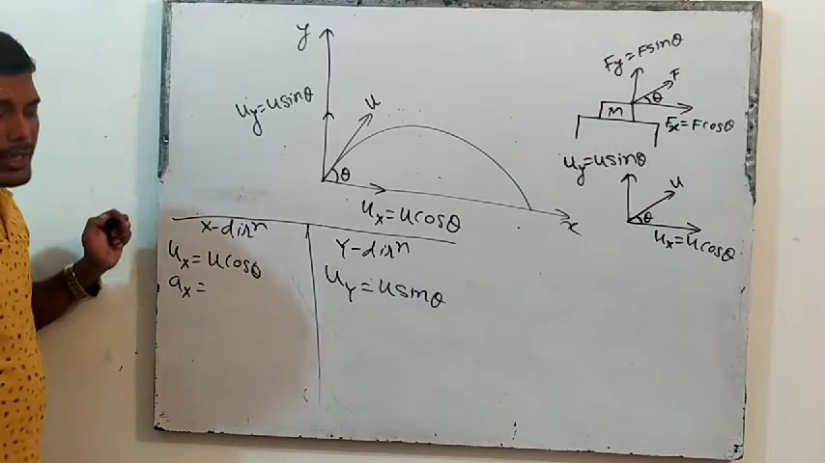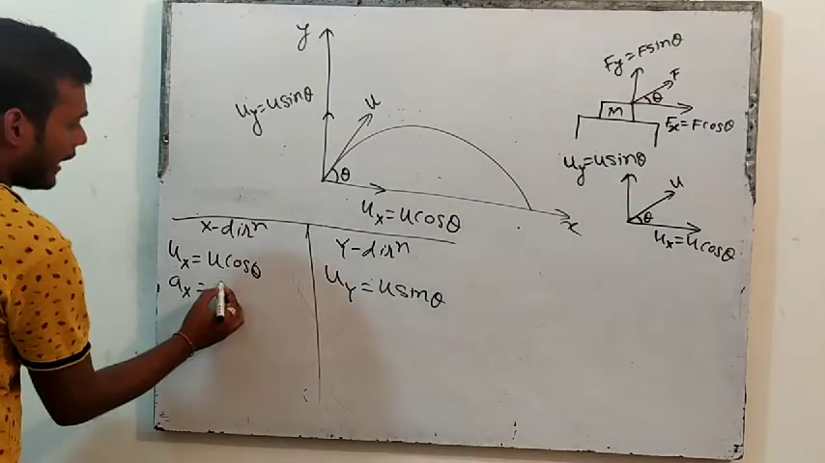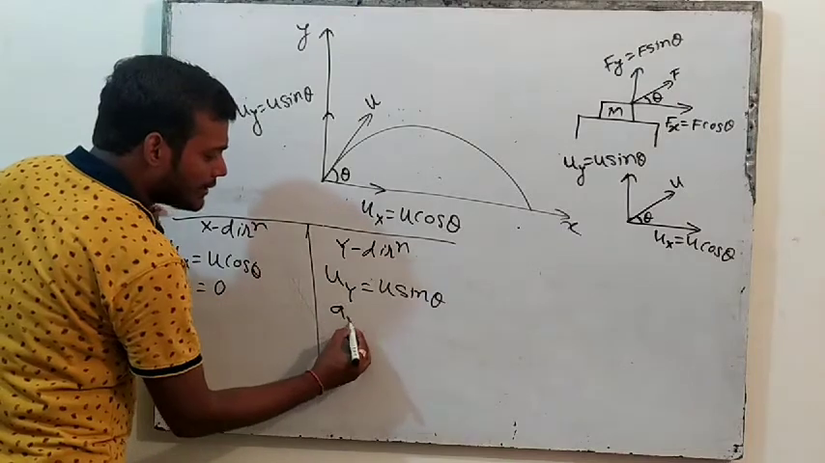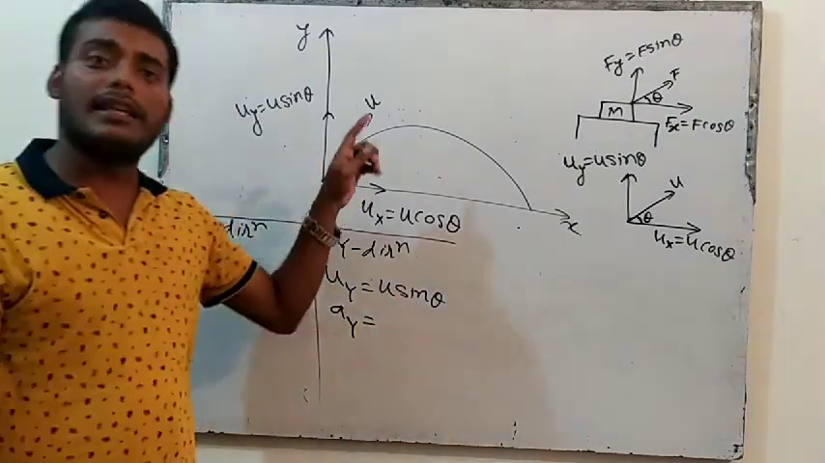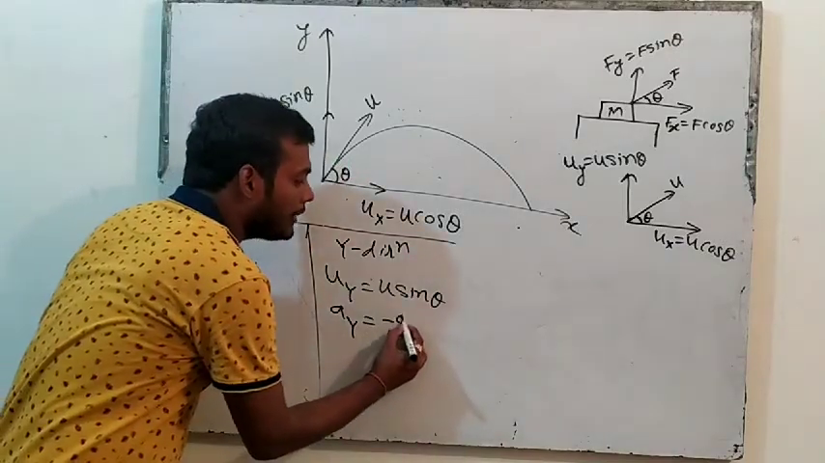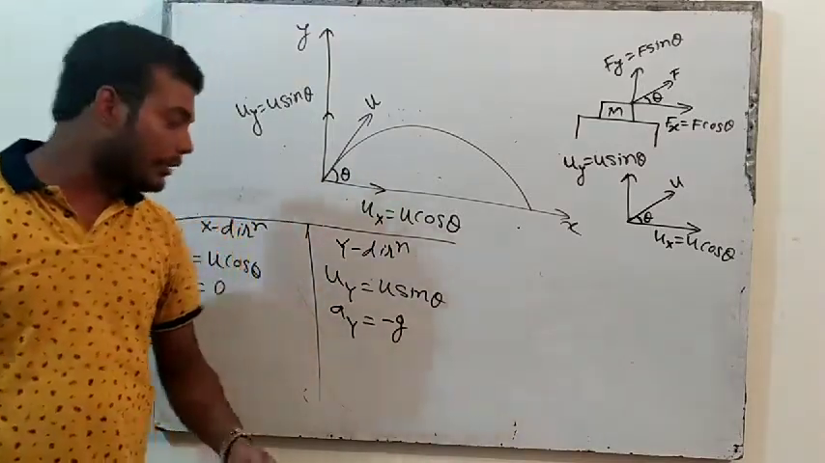What is acceleration in x direction? Is there any acceleration which is acting in x direction? No. So acceleration in x direction is 0. What is acceleration in y direction? Is there any acceleration acting in y direction? Yes. Who is applying acceleration? Gravity. So that is acceleration due to gravity, and we always take it as minus g. I have discussed this in the straight line chapter. Right?